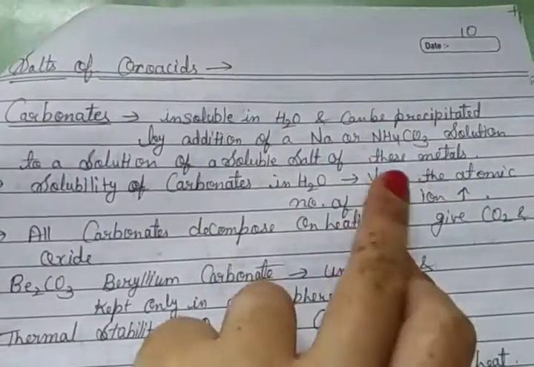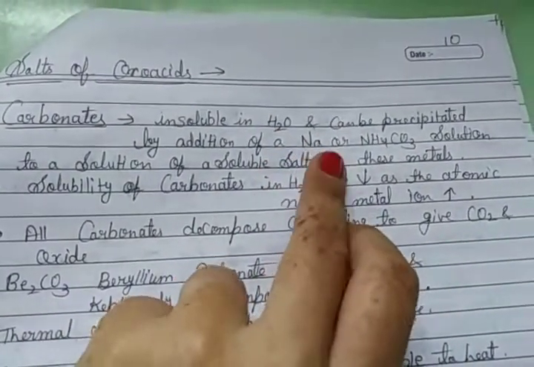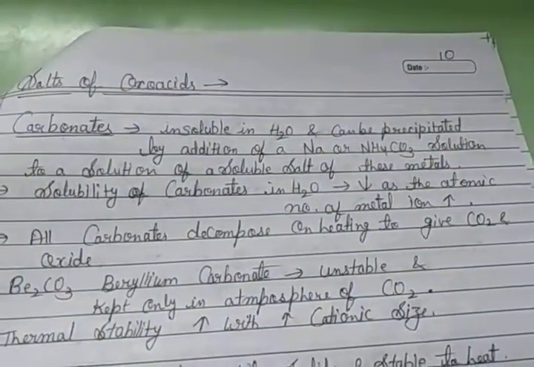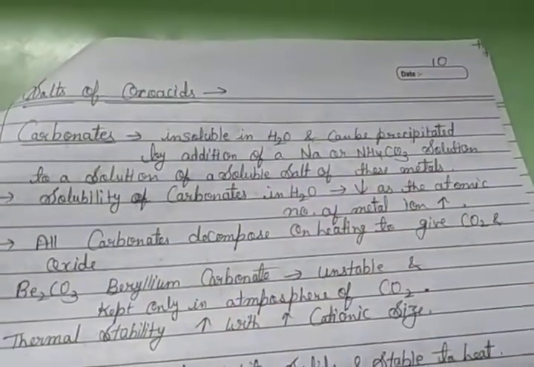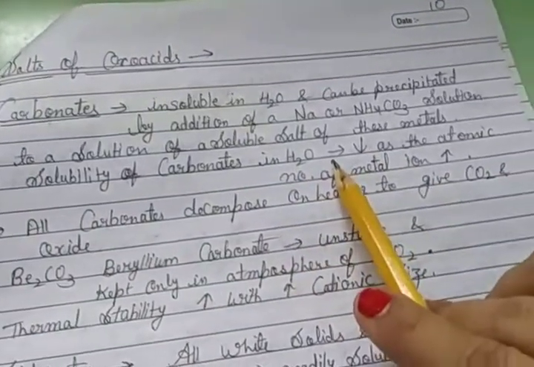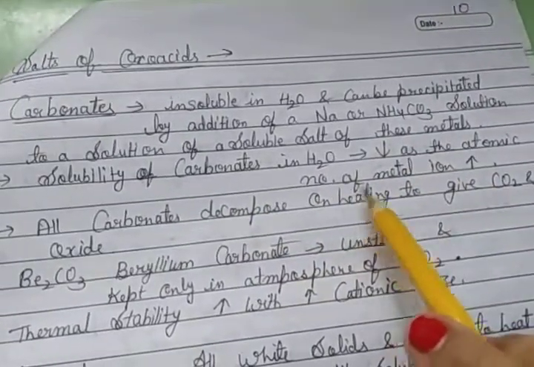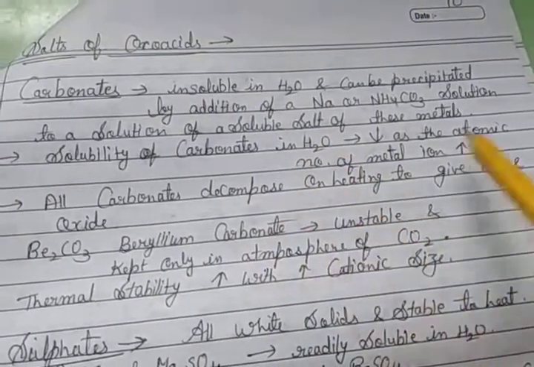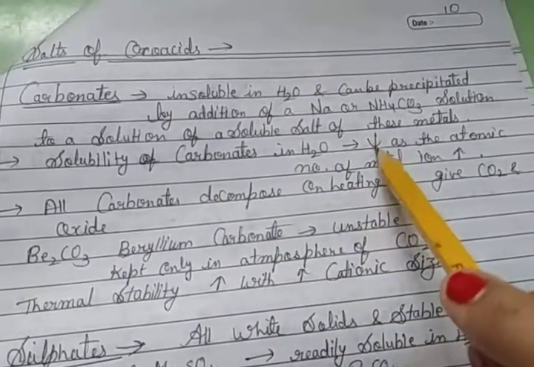The solubilities of the carbonates in water decrease as the atomic number of the metal increases. So going up to down, the atomic number increases, so the solubility of carbonates in water decreases.